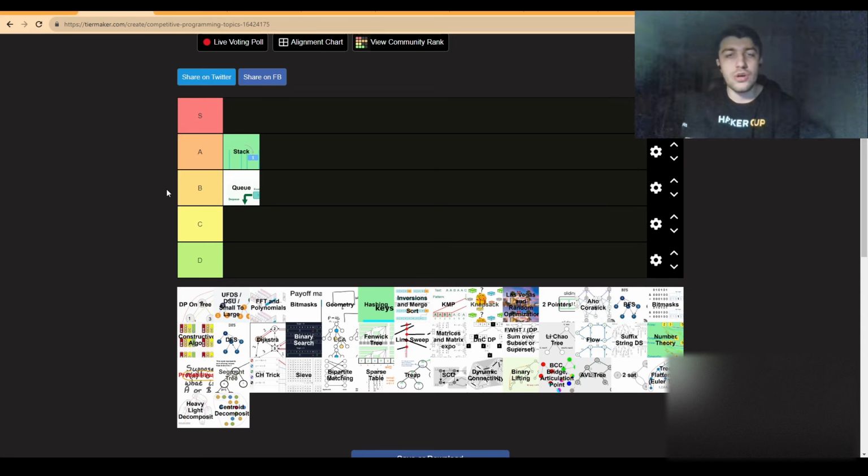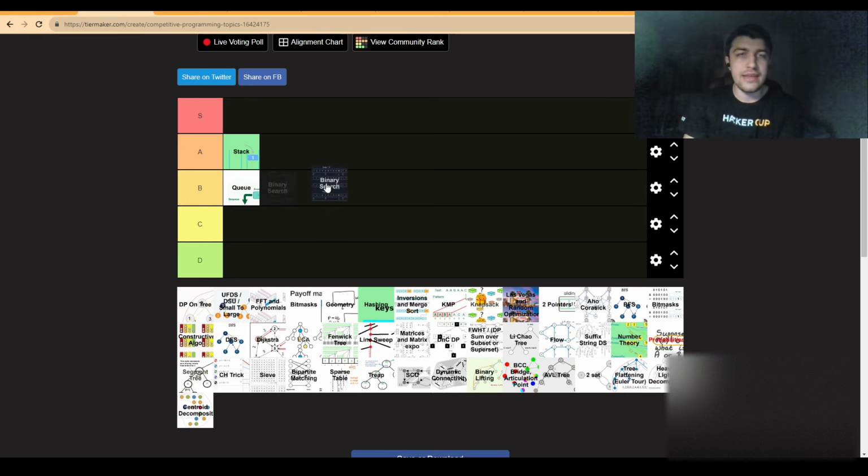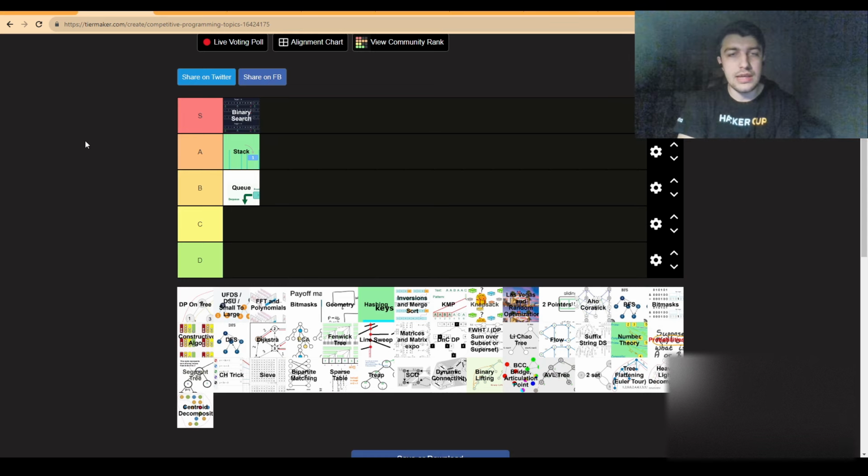Now, as far as binary search goes, binary search is, I would say, easily my favorite algorithm among the algorithms and the data structures which are here at an easier level. Binary search can be applied for a lot of things. It can be applied within an array in order to find the answer, to find some mathematical function. It's an algorithm that comes with a lot of applications in many problems. So again, a very useful and very powerful algorithm, and a lot of things are inspired by binary search. So in my opinion, S tier, it's probably going to be one of the only ones with S tier.